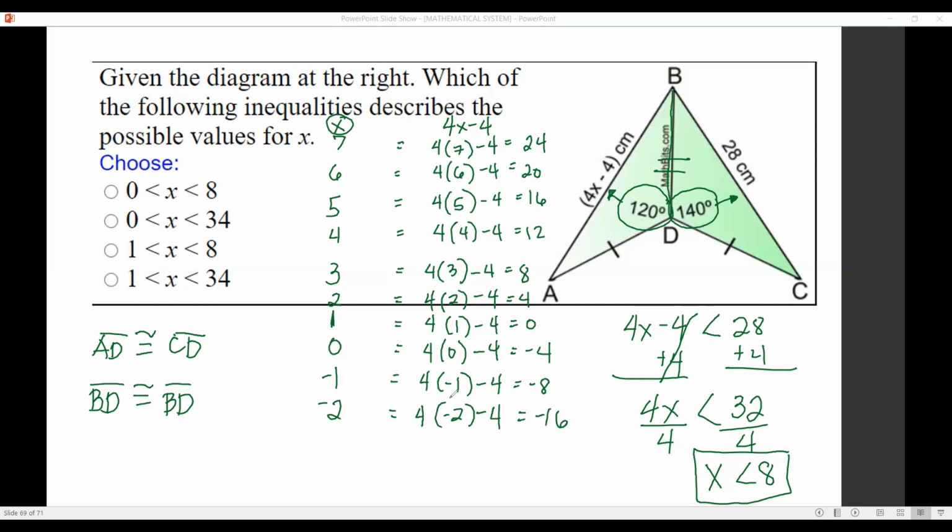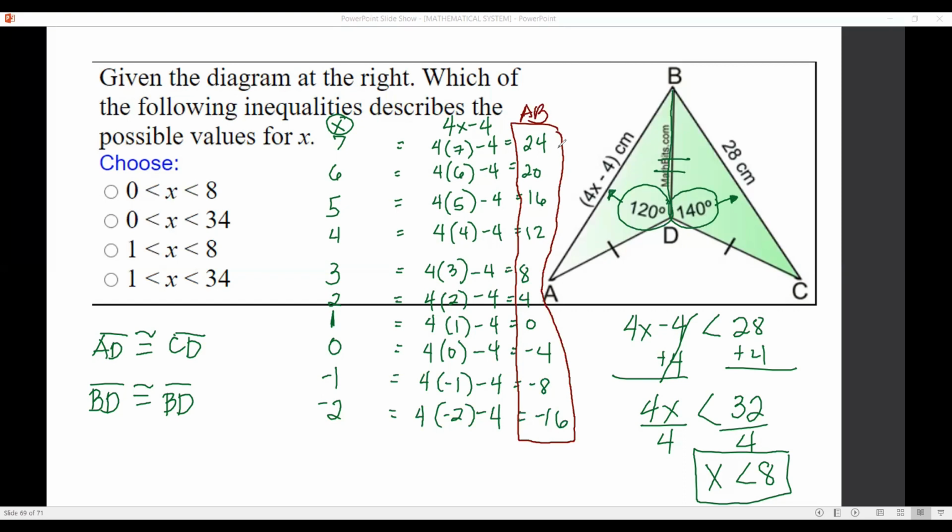Now, we already have here all the possible measures of the side AB. But we need to check alin dito ang pwede lang maging side ni AB.